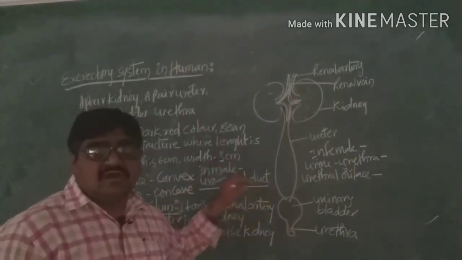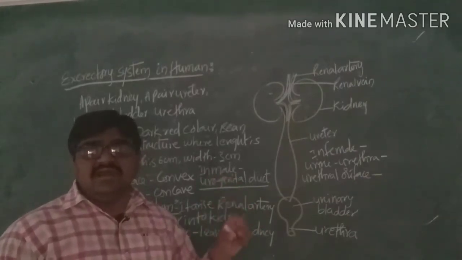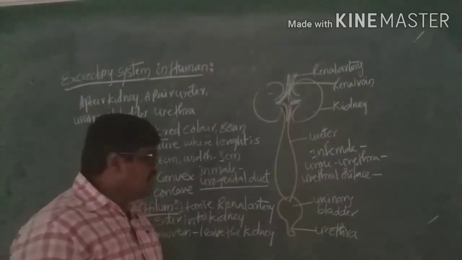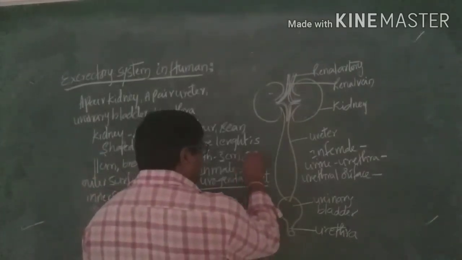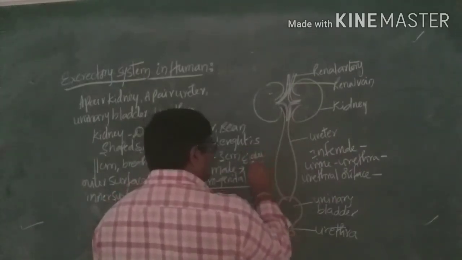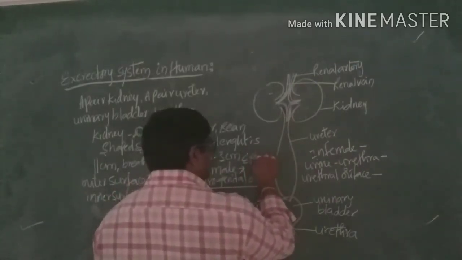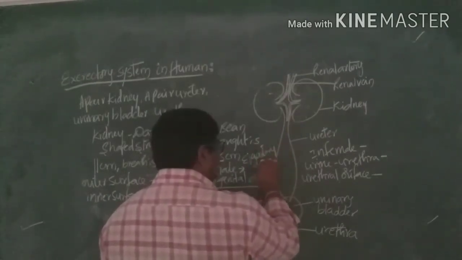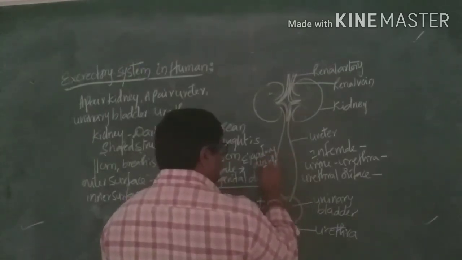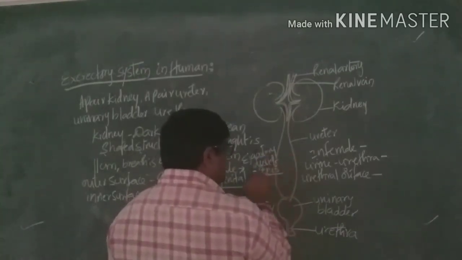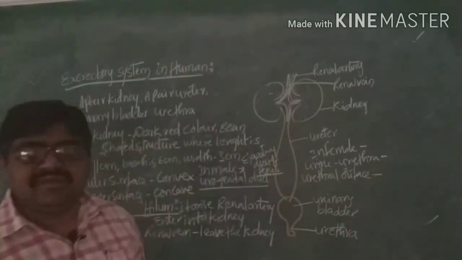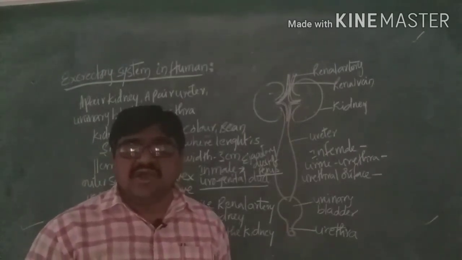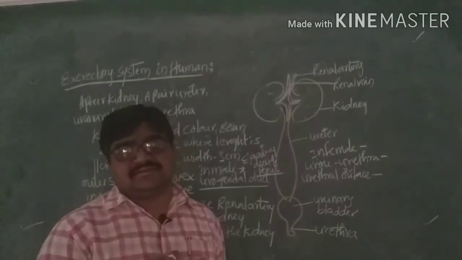Urine and sperms are released from the same duct through the penile region, the ejaculatory duct of the penis. So through the penis, elimination of waste materials takes place. This condition in males is called a urogenital duct.